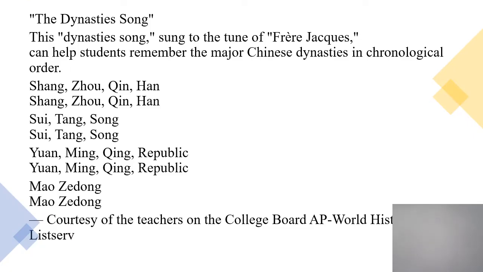Chinese history is generally broken down by historians into the various dynasties that ruled China at that time. And a fun way to remember these is this Dynasties song I found on the internet with some other AP teachers. I won't subject you to my singing, but you sing it to the tune of Frere Jacques or Friar Jean, and it can help you keep some of them in order. Just keep in mind that there are a lot of dynasties before the Song dynasty: the Shang, Zhao, Qin, Han, Sui, and Tang dynasties, before we get to where I'm picking up the conversation here.